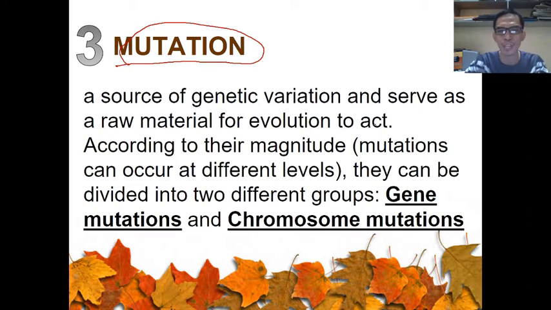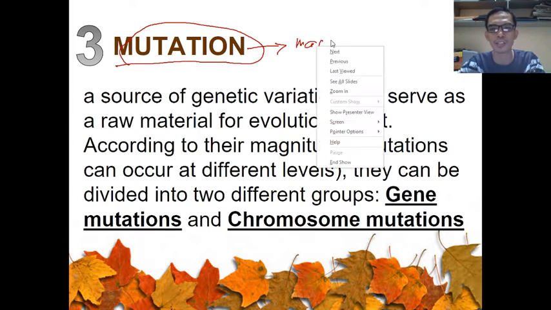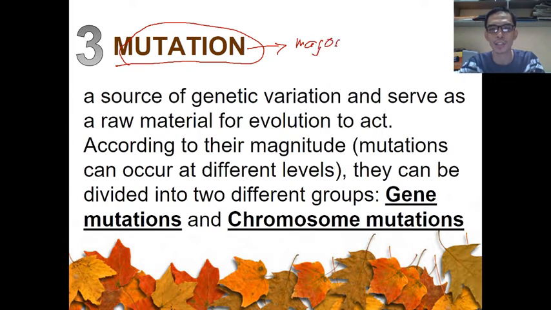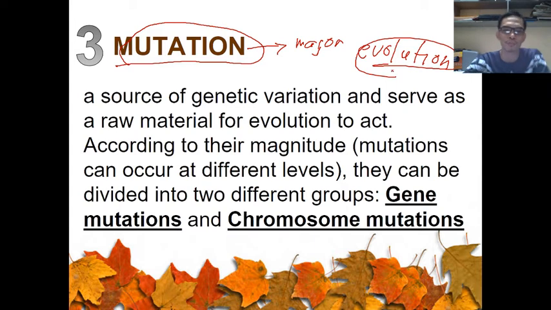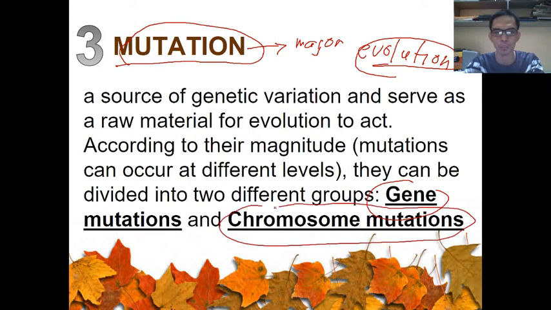So mutation is basically one of the major ingredients of evolution. Technically, without mutation, there's no evolution. Basic logic: how will you evolve if you don't change? There are two different groups of mutation: gene mutation and chromosomal mutation. I believe I've already discussed this to you.